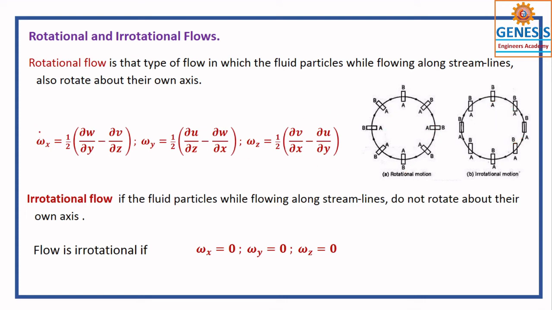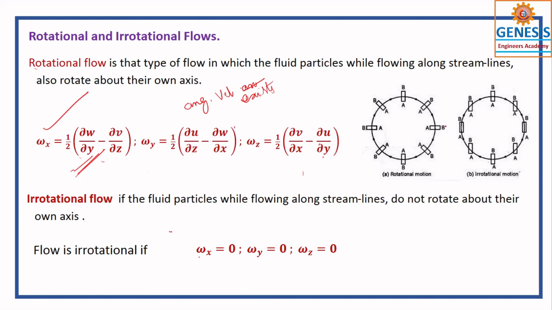So in a rotational flow, you have the angular rotation. You understand? Angular rotation is there for rotational flow. So omega x, omega y, omega z. This is a determinant of a matrix, and we will let you know after some time. It is mathematical, so the only thing you have to remember is that angular velocity exists.